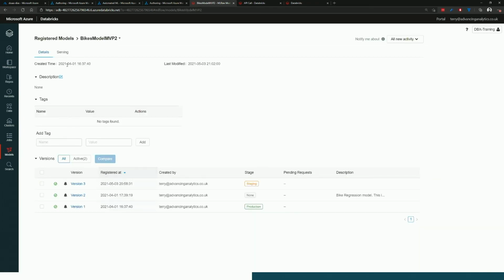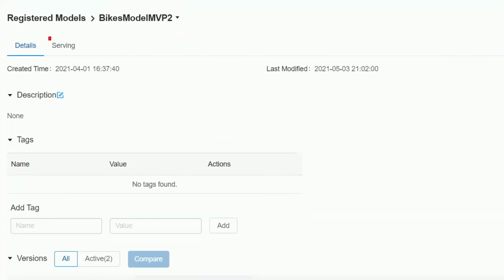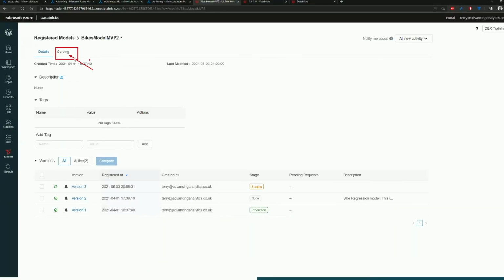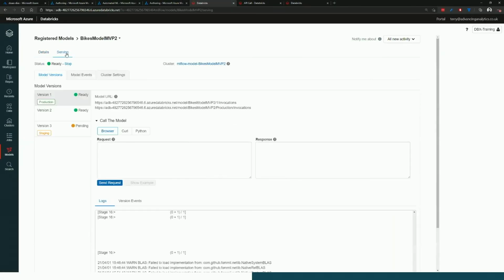And what I'm able to do is I've got this option up here, which only recently was enabled, which is serving. If you click into here, it will ask you to create a new serving environment. I've already got one created, so it spins up a different cluster for you. And then it gives you this kind of environment, which if you're used to API development and you've used things like Swagger, it kind of feels a bit similar.